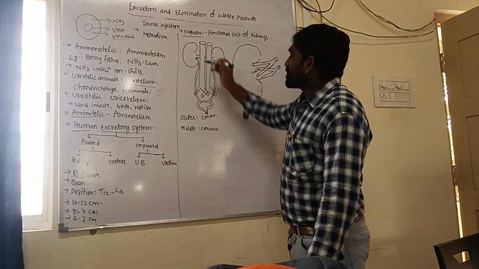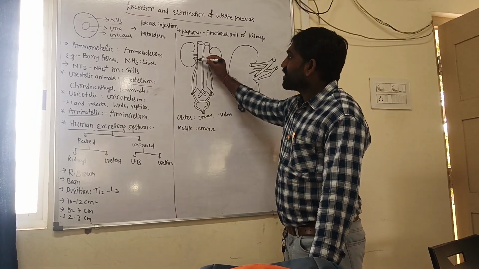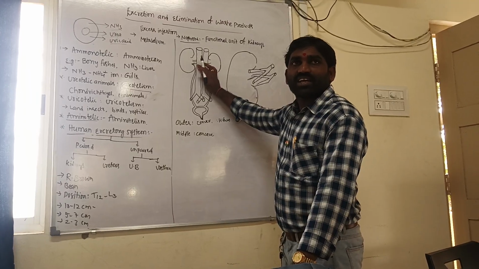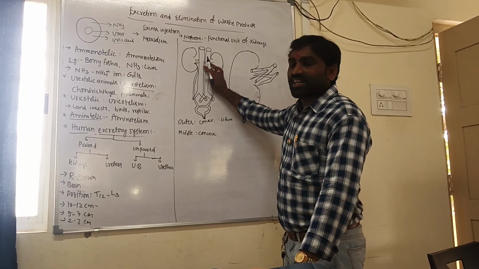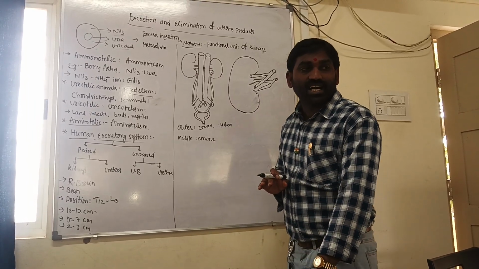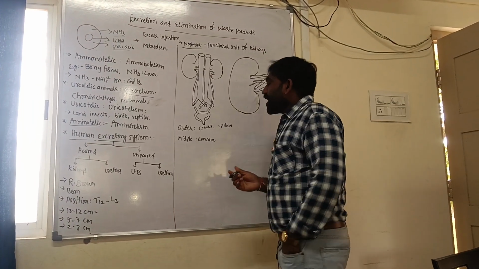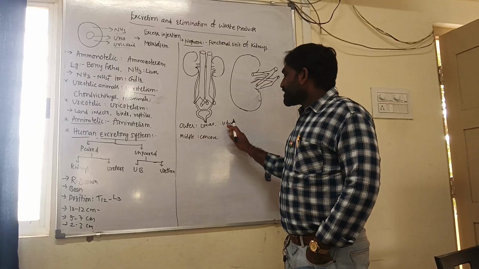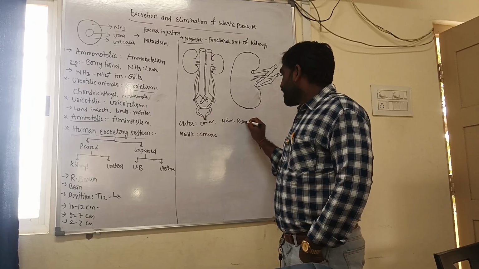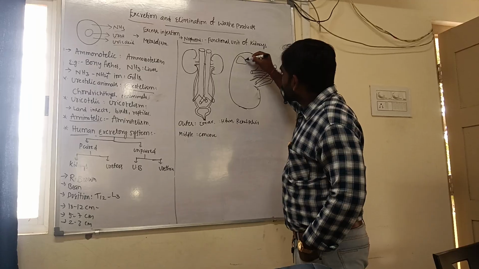Now, on the inner surface of the kidneys, a deep notch is present. We call it the hilum, through which renal arteries, that is blood vessels, arteries and veins, and nerves and ureters emerge out. Now clear? Inside the hilum, a funnel-shaped structure is present. We call it the renal pelvis, with calyces like this.